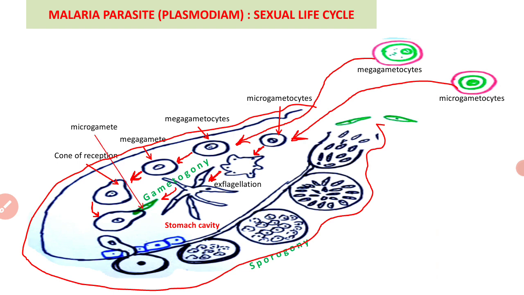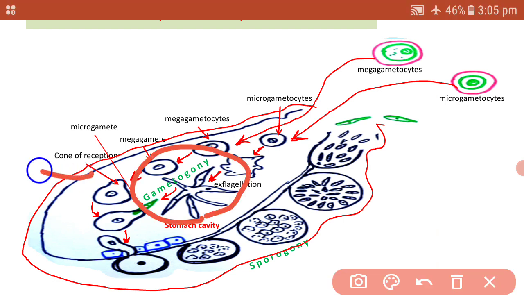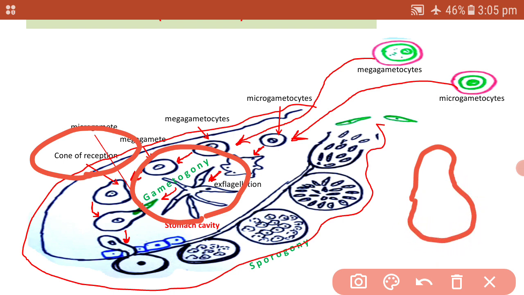After the formation of mega and microgametes, fertilization takes place. That is, the combination or union of the male and female gametes takes place in the stomach of this mosquito. Before that, the megagamete gives out a small triangular structure, a small cytoplasmic projection, called the cone of reception.